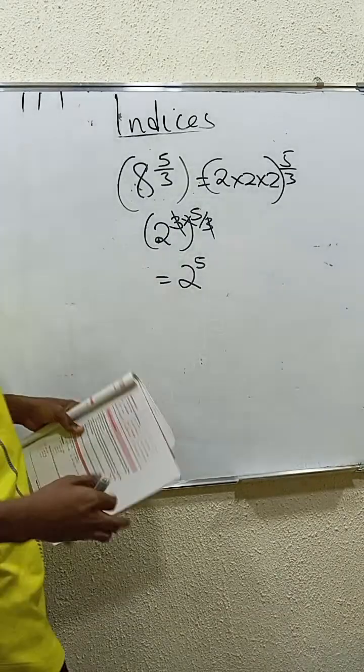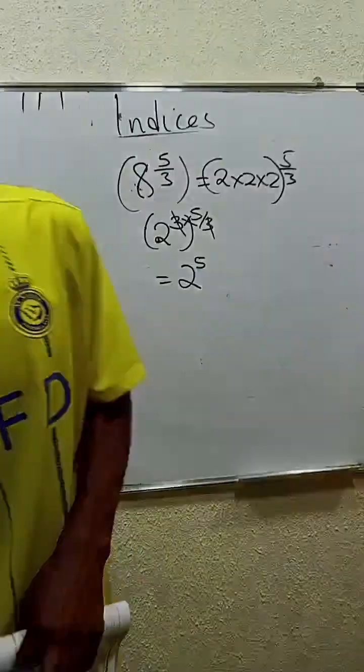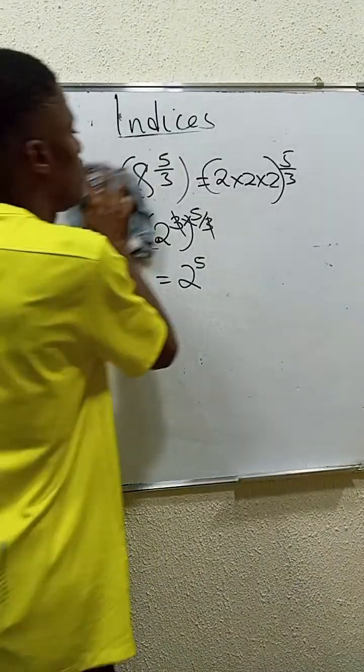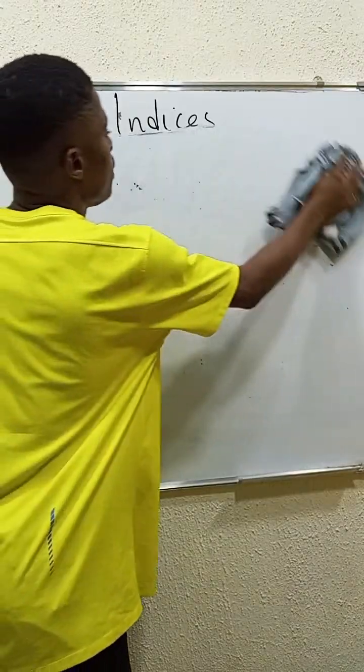Let's look at simple ones. Let's look at the equations. These are the few examples we looked at. Let's look at the equation.